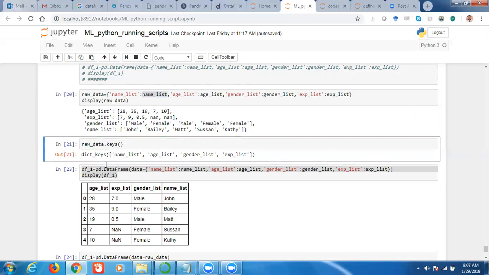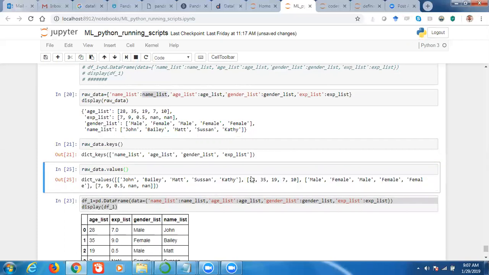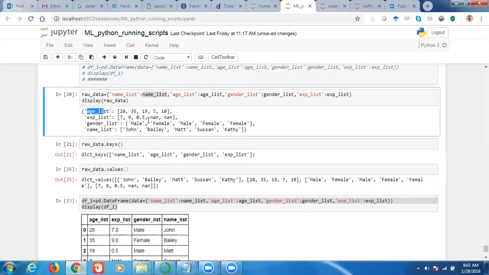Similarly, we can call the values method, and it will give us the values of the dictionary. First is the key, then how is a dictionary constructed? Key colon value, right? So these are the values.